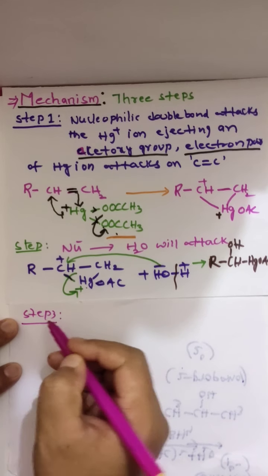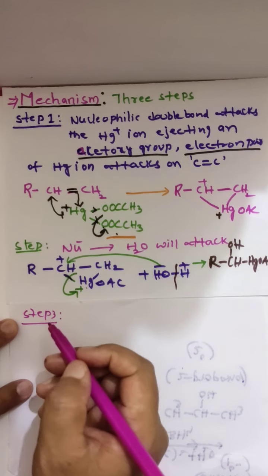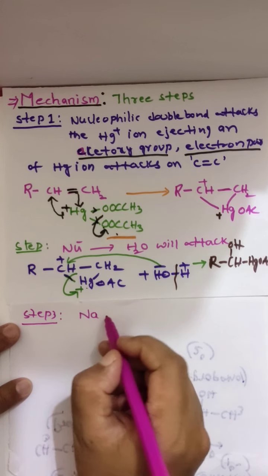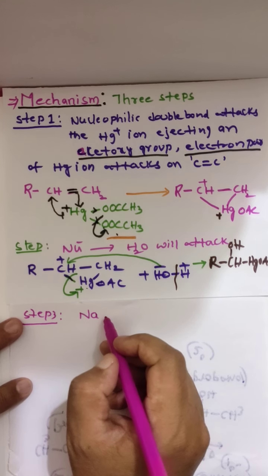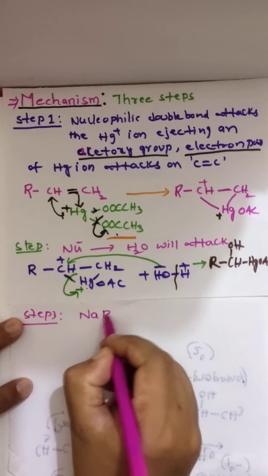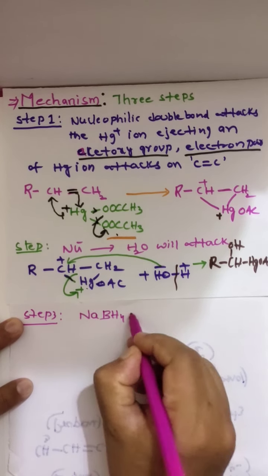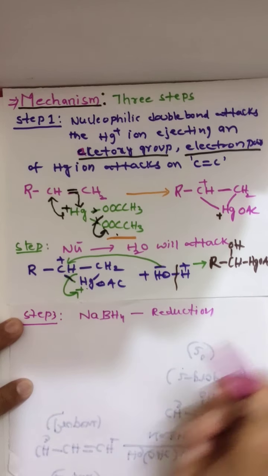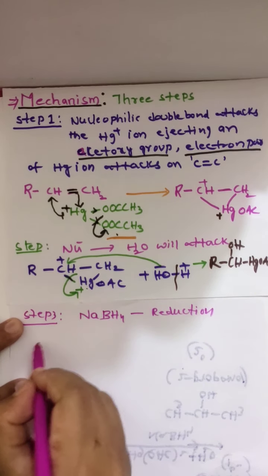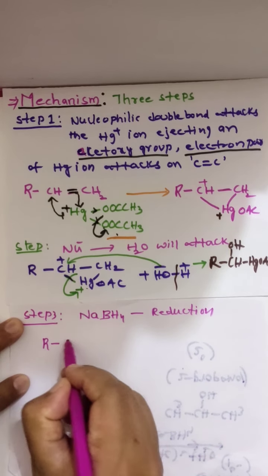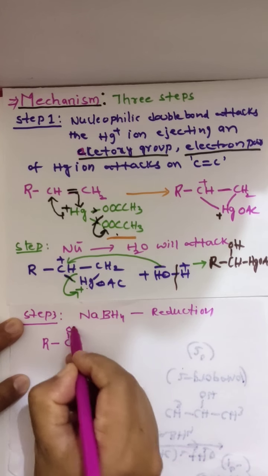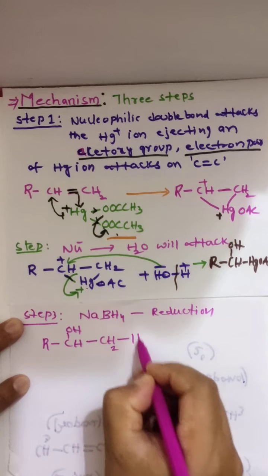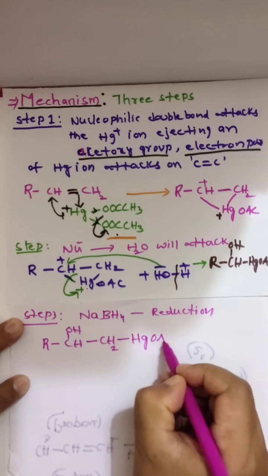Now in step 3, what happened? In step 3, reduction takes place in the presence of sodium borohydride. Look here, this product I am taking: R CH OH CH2 mercury OAc.